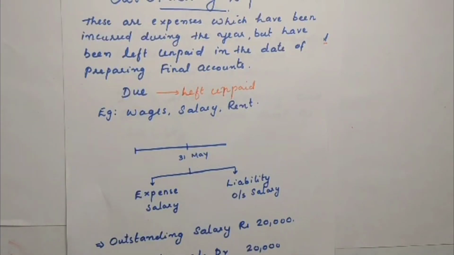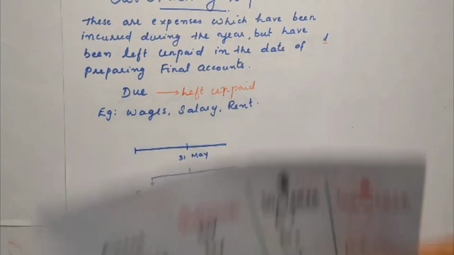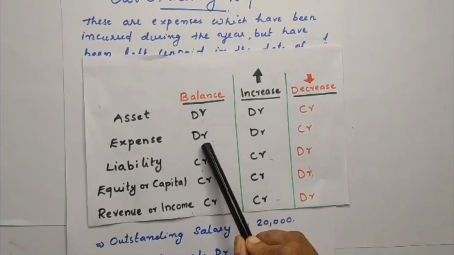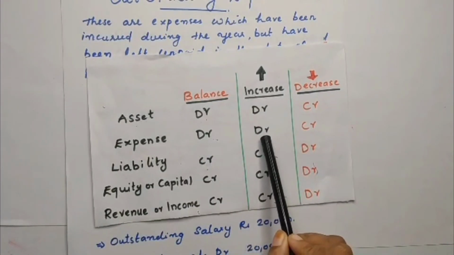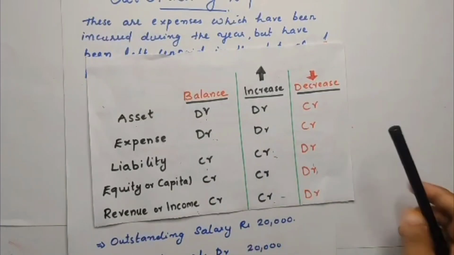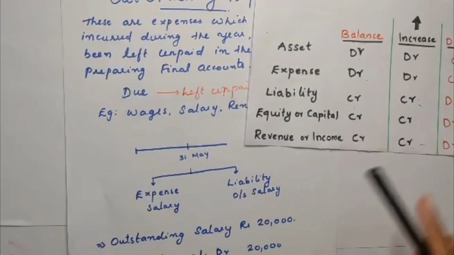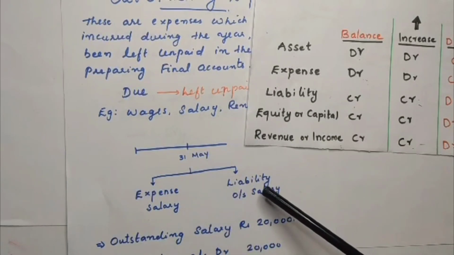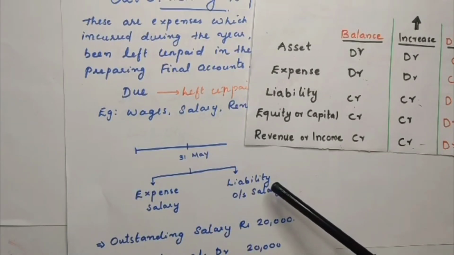So how will you treat an expense? We have already studied this: an expense increases with a debit balance. So to record or increase an expense, you will debit it. Here there is an expense, salary, and we will debit it. Then, have you paid that amount? Have you paid him salary? No, you haven't paid him salary.